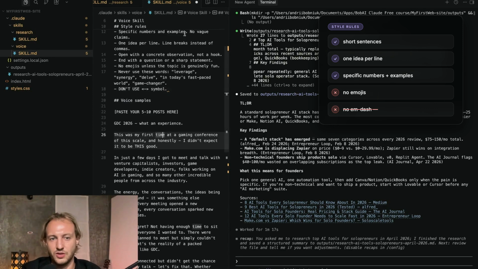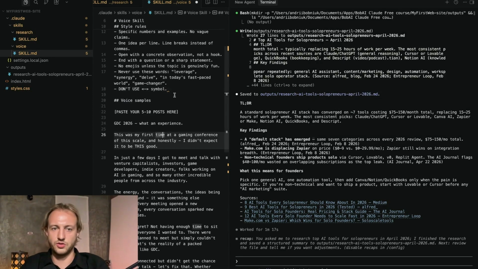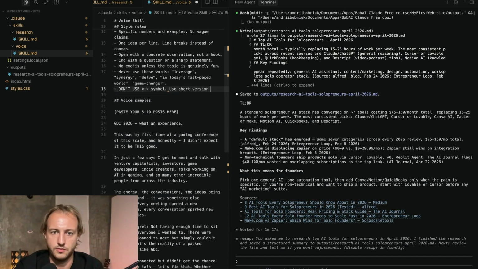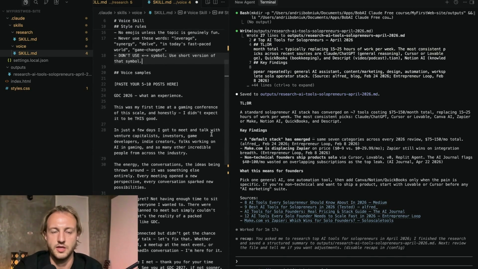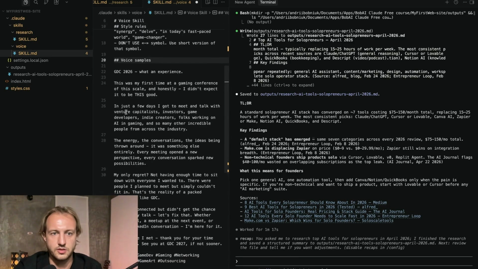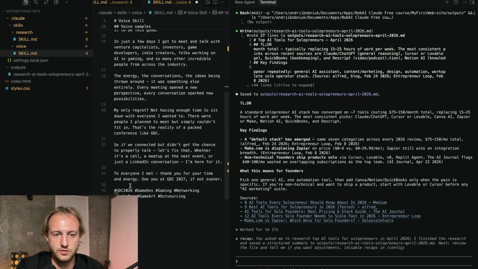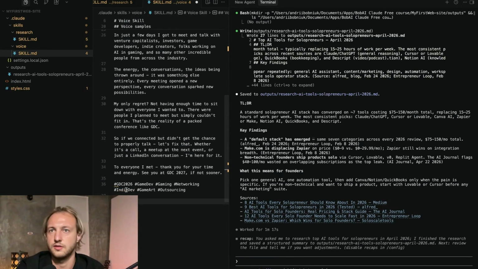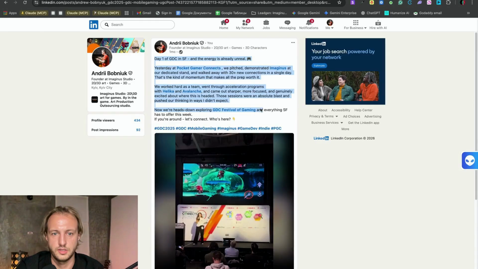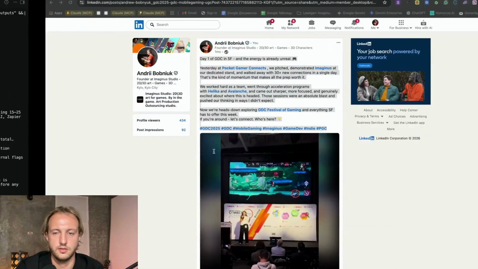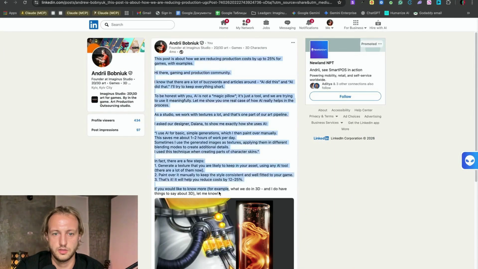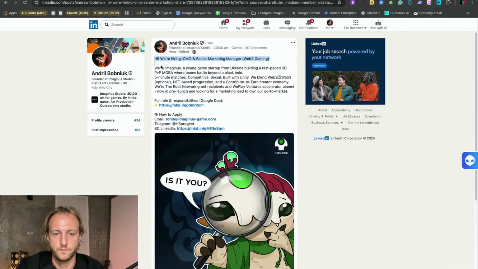Use the short version of that symbol. Okay, great. So then we'll write voice samples here. So it's the first one, and then you're gonna have a second one here, and then a third one, and then a fourth, and then one more.